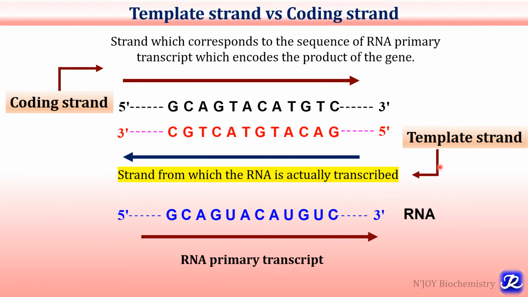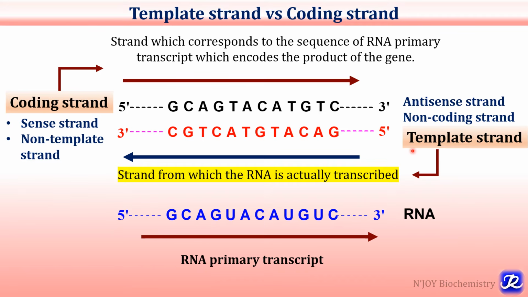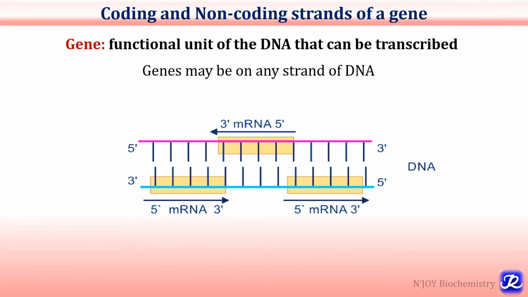So template strand is nothing but the strand from which the RNA is actually transcribed, and coding strand is the strand which corresponds to the sequence of the RNA primary transcript. This coding strand is also called the sense strand or non-template strand, and the template strand is also called the non-coding strand or anti-sense strand. So template strand, non-coding strand and anti-sense strand are synonyms, while coding strand, sense strand and non-template strand are synonyms. Now let's understand the coding and non-coding strands of a gene.